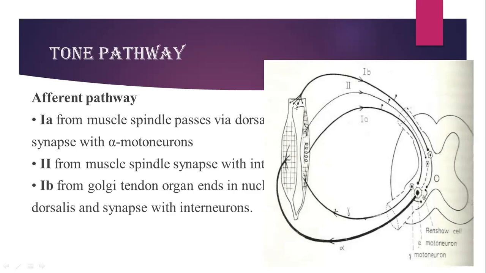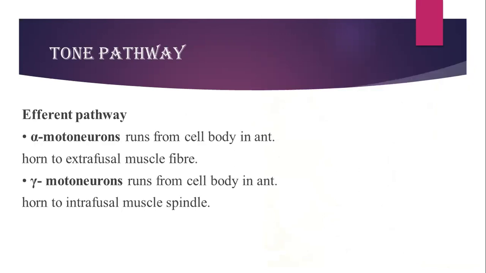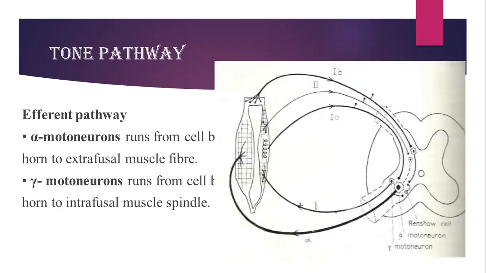Then there are some fibers which are type 1B fibers. They are coming from the Golgi tendon organs, and they will again be entering via the interneurons to the alpha motor neurons. So this will be the afferent pathway, which is the information coming from the muscle spindle. From the receptor, this information will be going towards the spinal level. Now, how is the spinal cord going to control this?